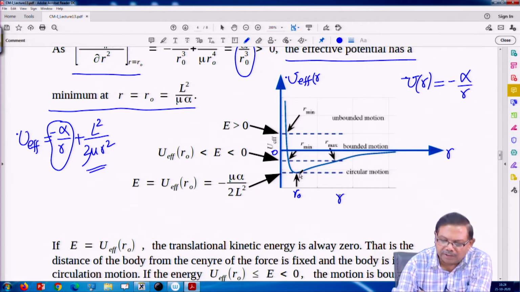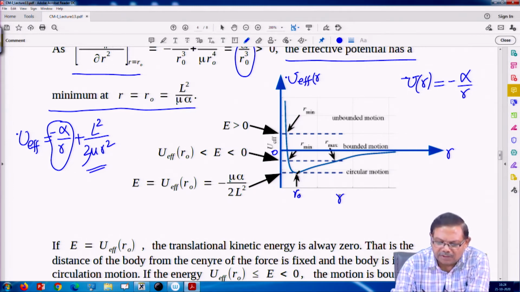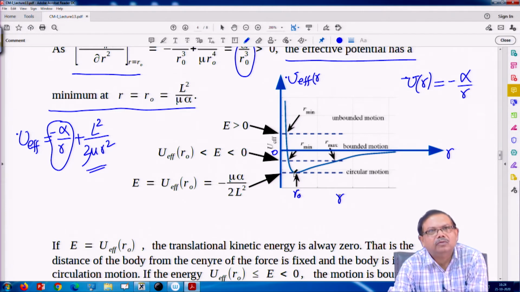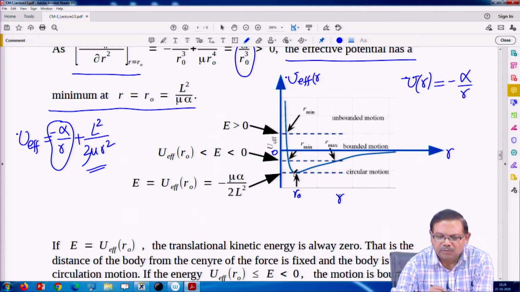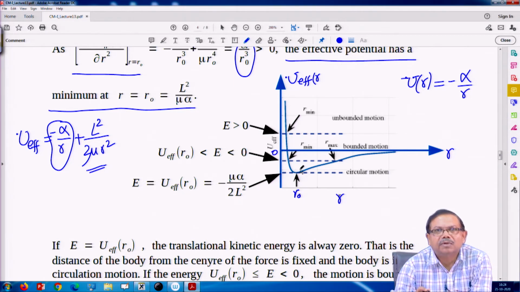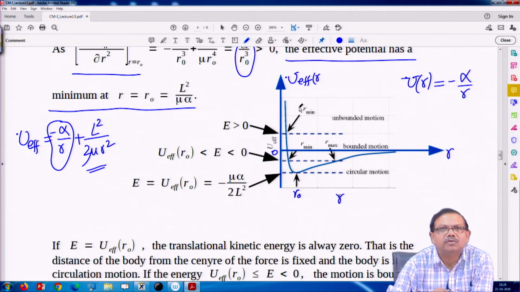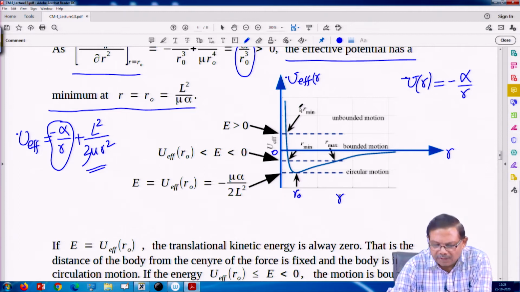If the energy of the particle is exactly equal to its minimum value, then what is going to happen? This potential has a minimum value, it cannot have a value lower than that. It can always have a value bigger than that. So if the body is under a central force with potential of minus alpha by r type, then the minimum energy could be this negative value.